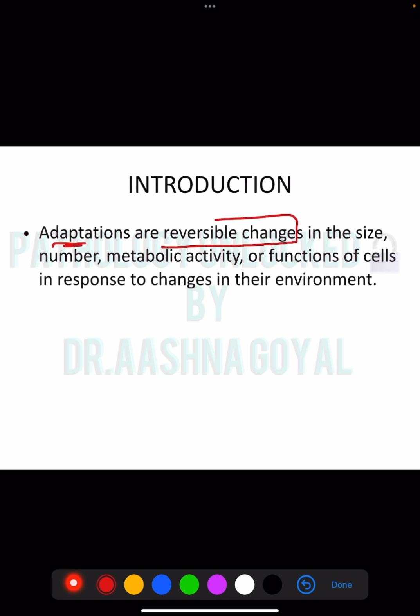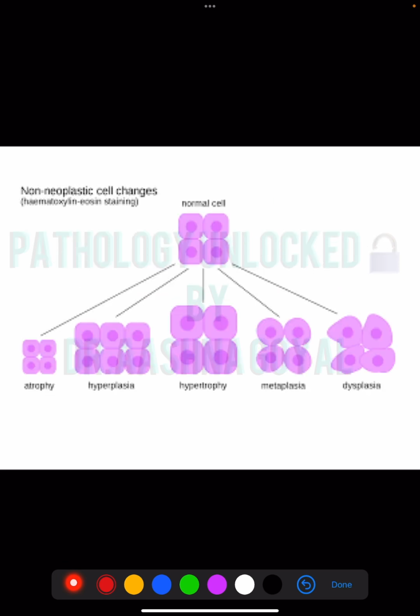So, adaptations, what are adaptations? These are reversible changes in size, number, metabolic activity, or any function in response to change in their environment. This is stress, any injury, anything. So, we have a normal cell. There are 5 multiple adaptations which can occur. First is atrophy, hyperplasia, hypertrophy, metaplasia, dysplasia.